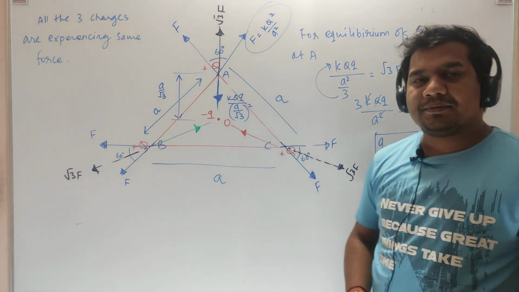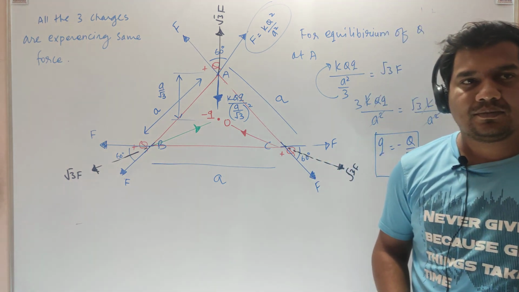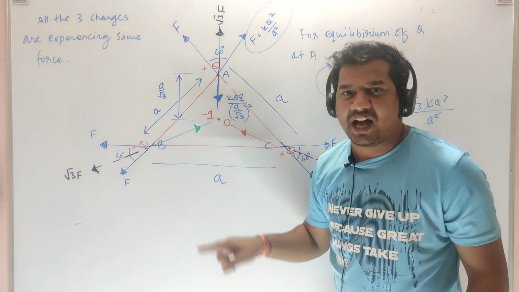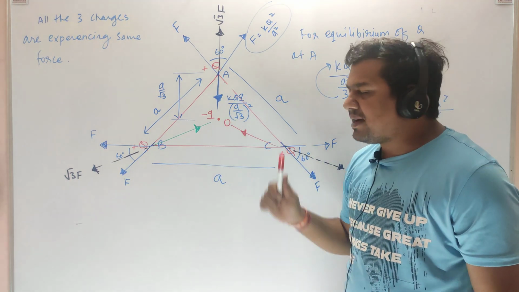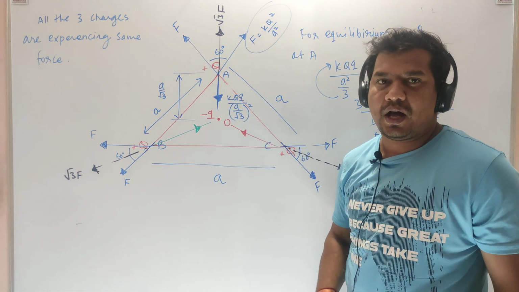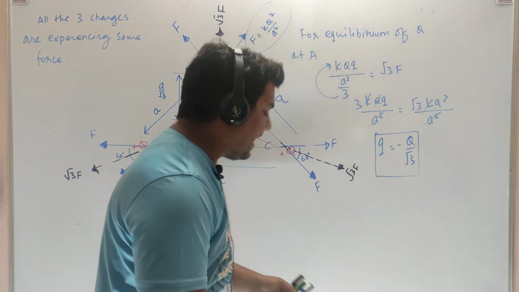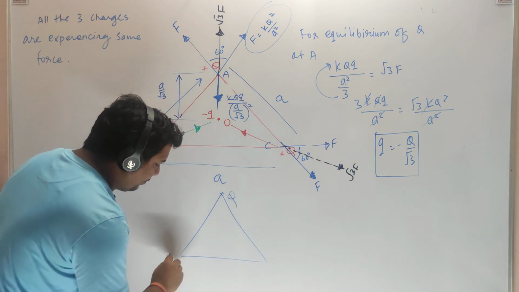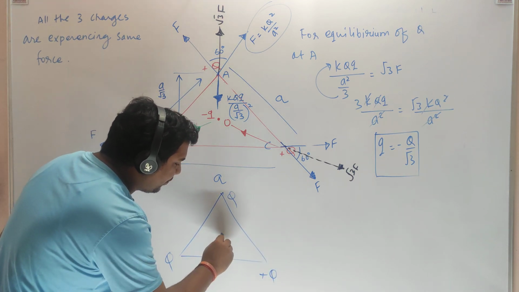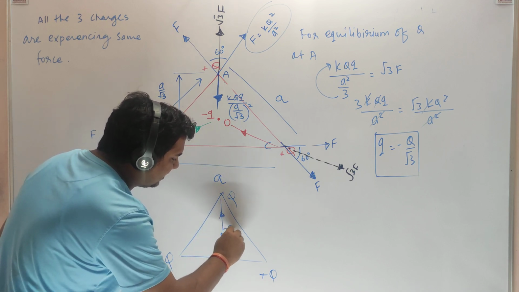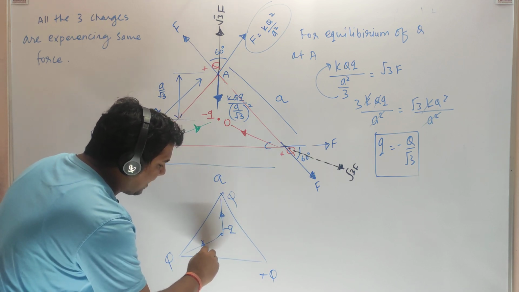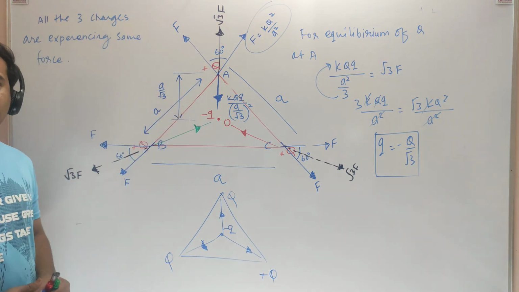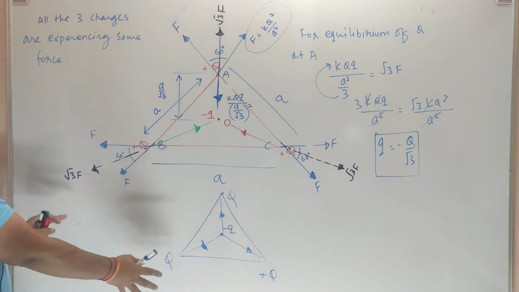Not only this, now what about this fourth charge, this minus q? It is also in equilibrium. How? Now let's look at a different diagram. Let's make another diagram. This is q, this is q, this is q. All three will attract this minus q towards their side, and the net force on minus q will also become 0, like this. So the entire system will be in equilibrium.